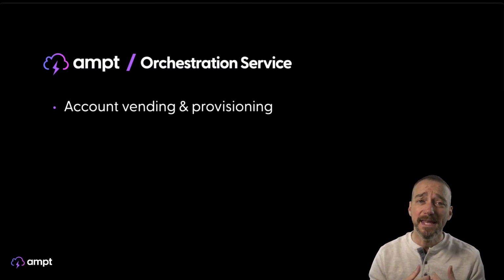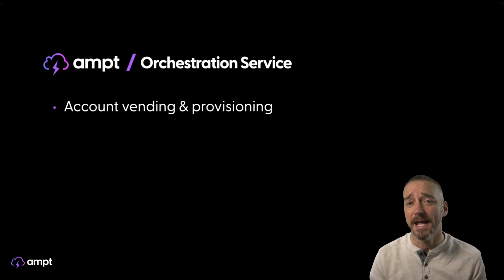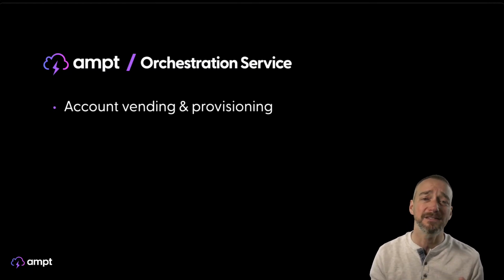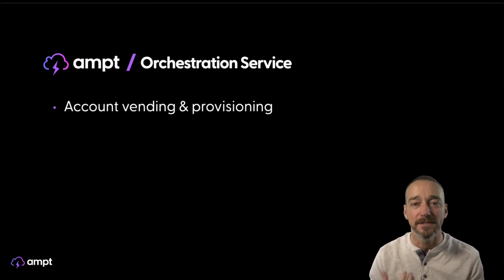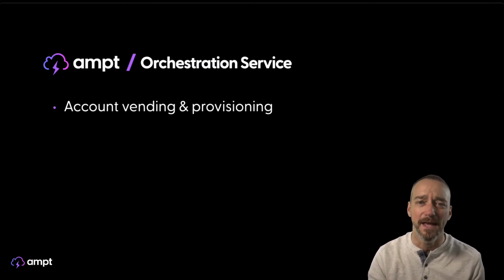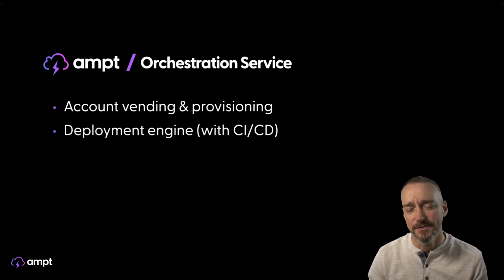So the Ampt orchestration service provides all your account vending and provisioning for you. So that's all taken care of. You don't have to worry about setting up your AWS accounts and deploying an Ampt environment into it. We are talking about allowing you to do some of that manually, so that you could run just a single Ampt environment if you want to, and have it do that work for you. But really, the idea of automatically creating these accounts and doing the provisioning is super helpful. It's a main part of what we do for you.